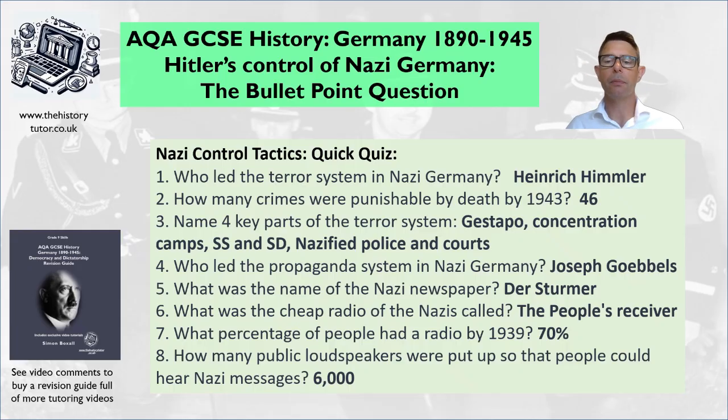How many public loudspeakers were put up so people could listen to the Nazi messages? In parks and public areas, they had loudspeakers broadcasting the Reich Radio Company, the Nazified radio. There were 6,000 of these large speakers.